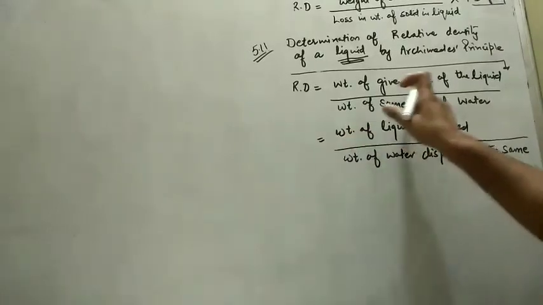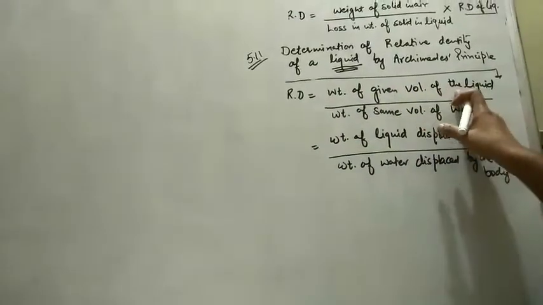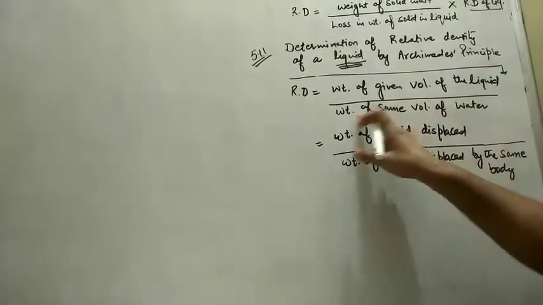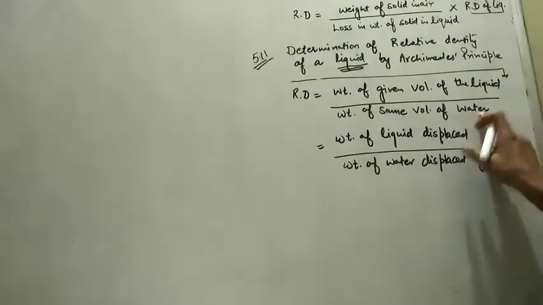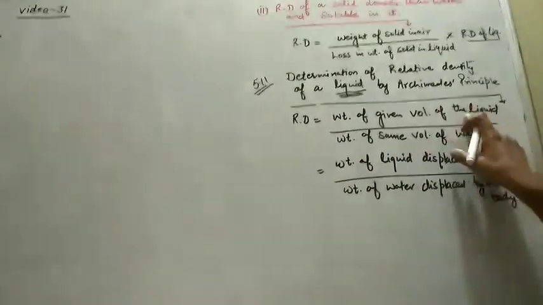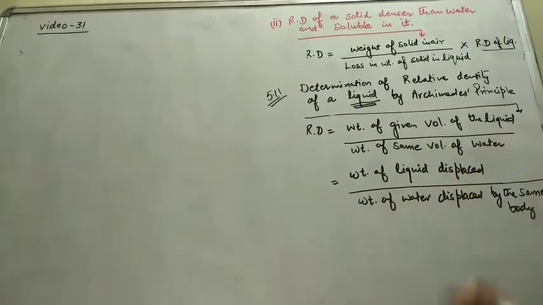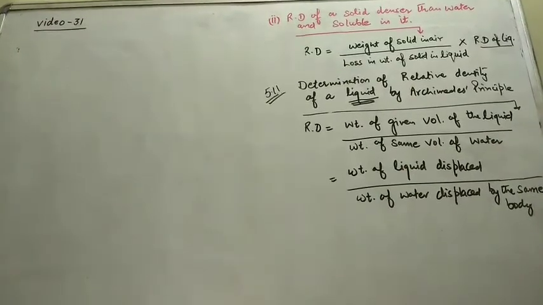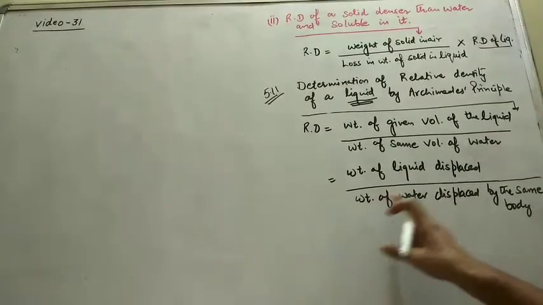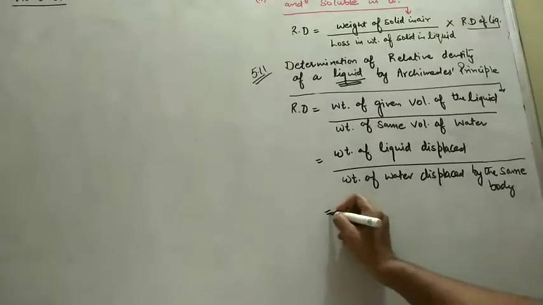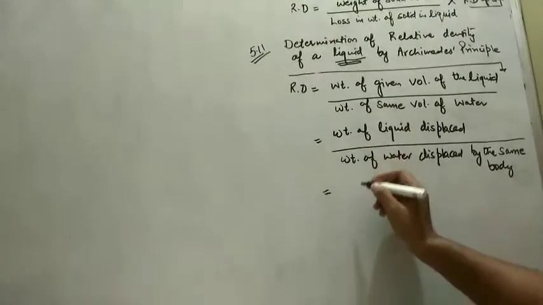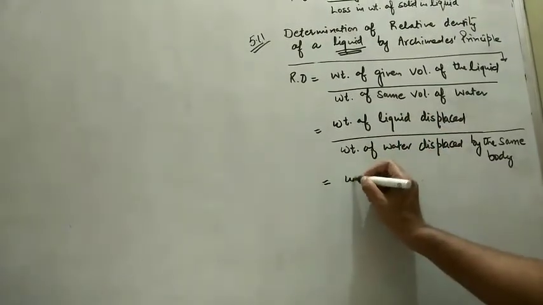Means weight of given volume of liquid and weight of same volume of water. So the given volume of liquid, that weight is equal to the weight of liquid displaced. When the body is immersed in that liquid, it will displace equal volume of liquid, and same case with the water.